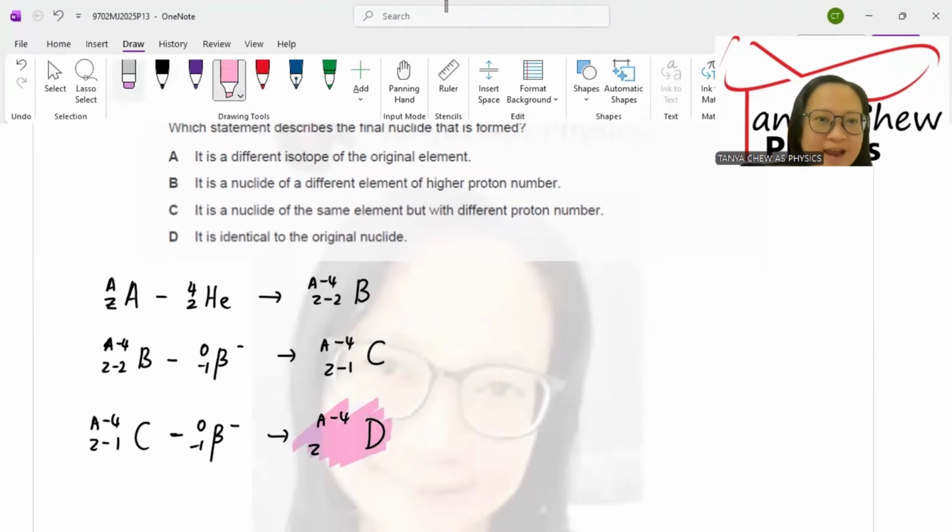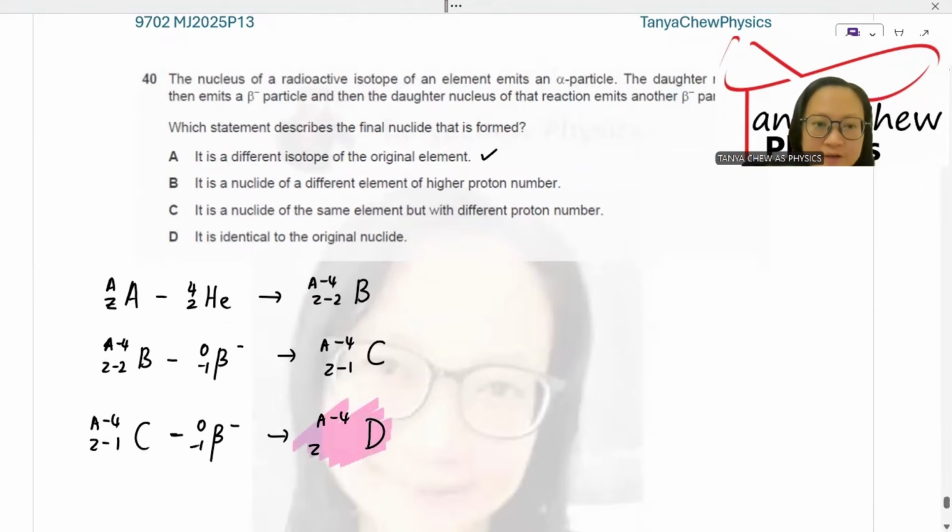Let us look at A. It is a different isotope of the original element. Seems to be true. D is an isotope of A because they have the same proton number. B, it is a nuclide of a different element of higher proton number. No, same proton number. C, it is a nuclide of the same element but with different proton number. No, same proton number. D is identical to the original nuclide. No, the nucleon number is different.